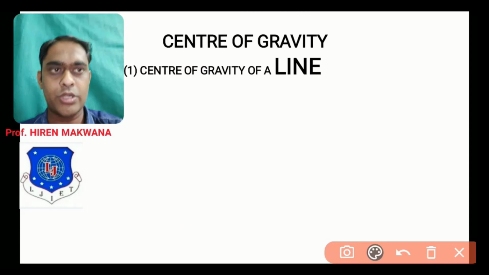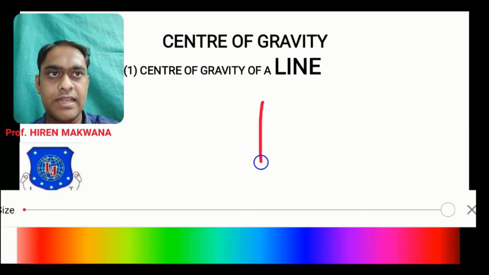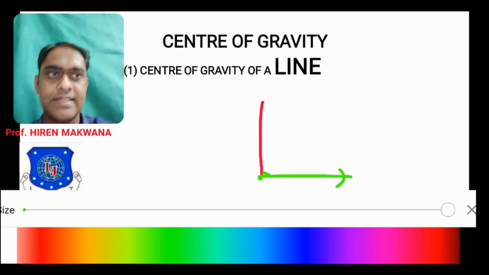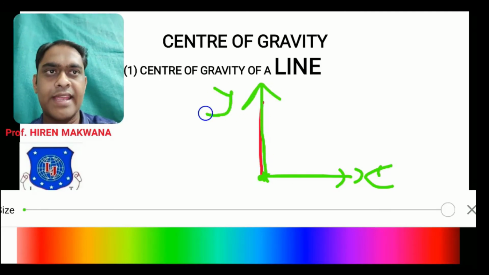Let us check case number 2. If the straight line is vertical, then what happens? From the bottom of the line, just draw the x-axis, and from the same bottom, overlapping the line, you can draw the y-axis. So where is the line?